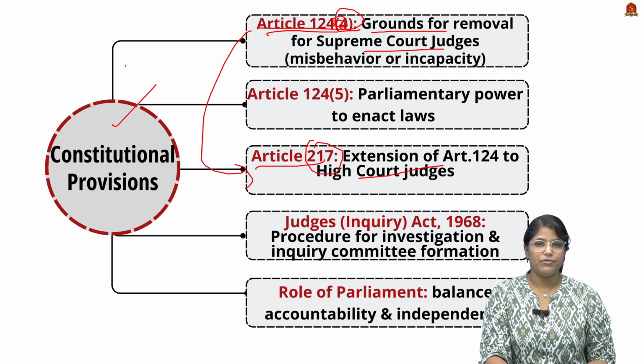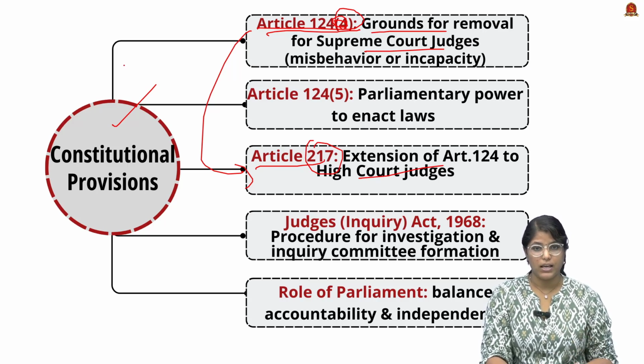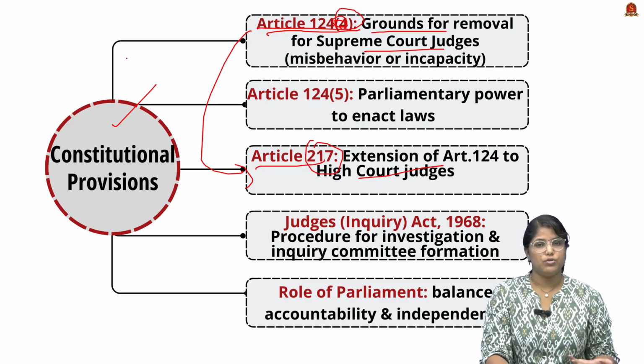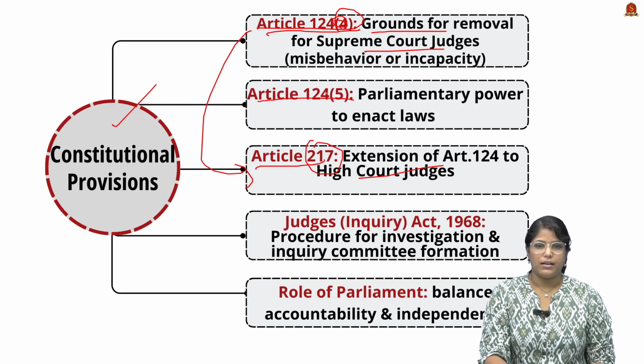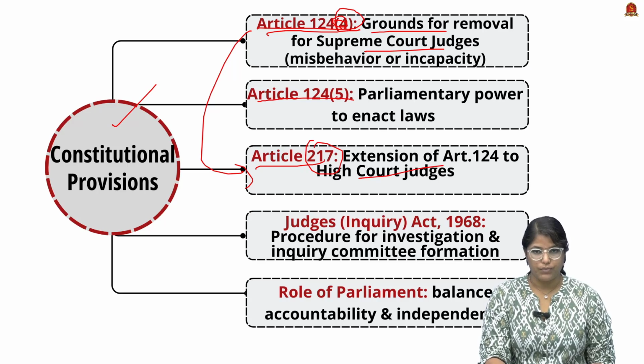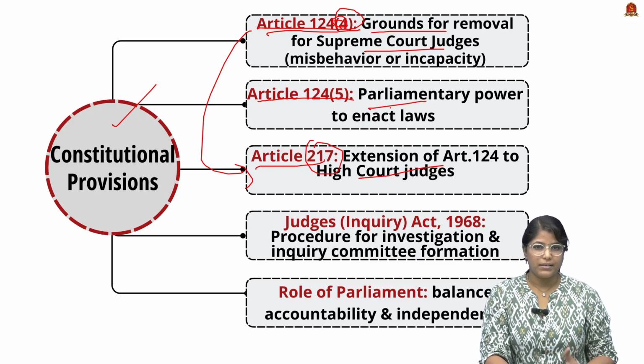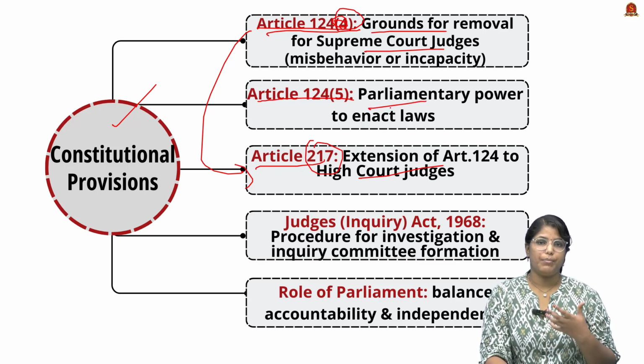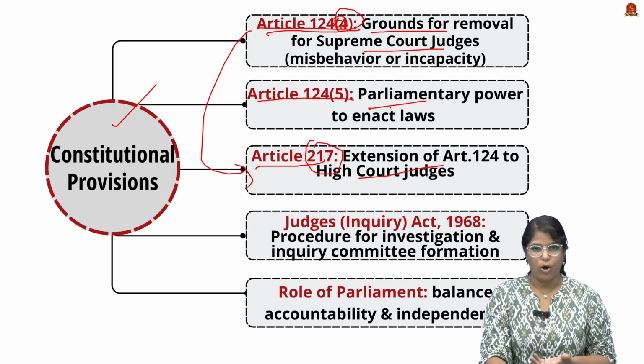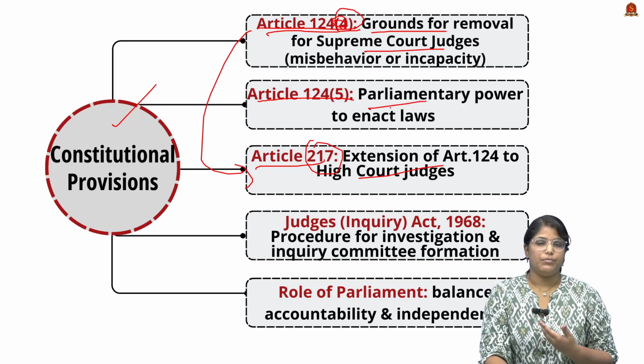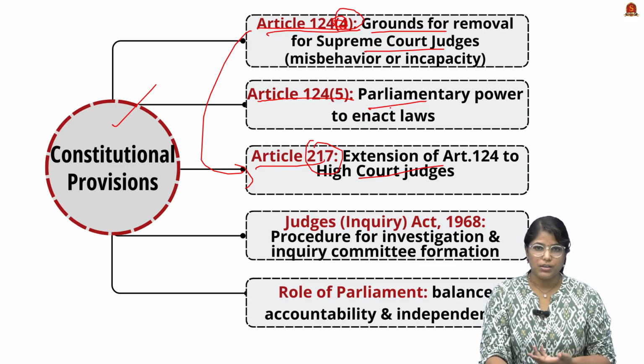We have these provisions in order to provide accountability, transparency and independence of the judiciary in India. And the second important article is Article 124 Clause 5. This gives Parliament the power to enact a law that provides the procedure by which an impeachment can be done.